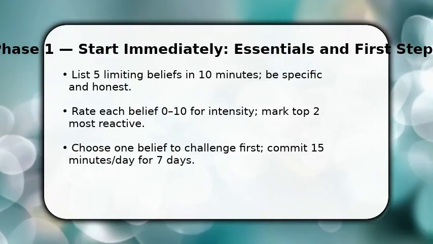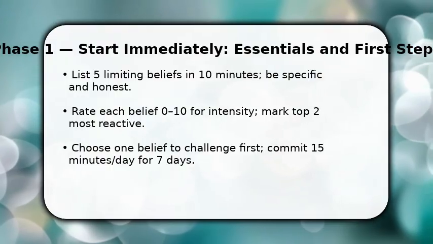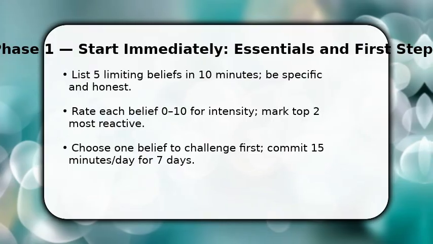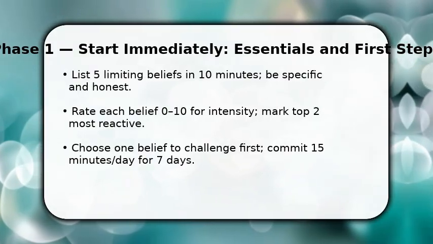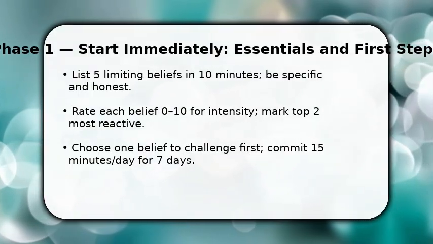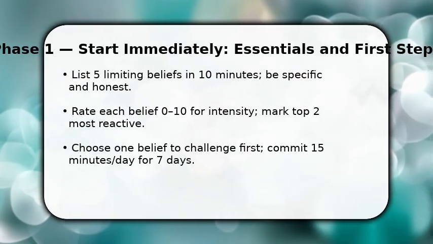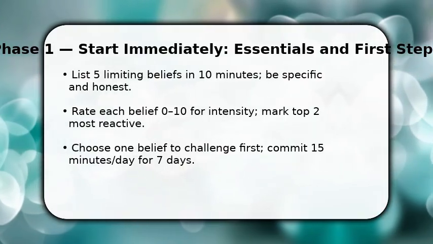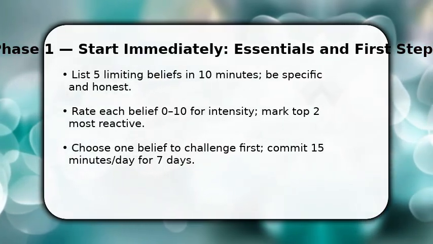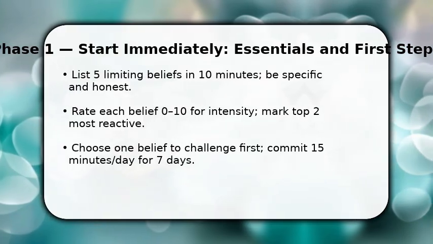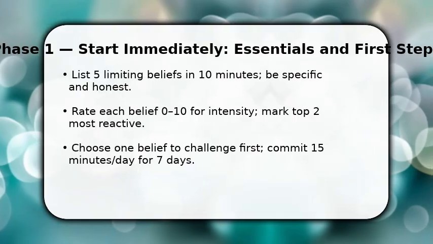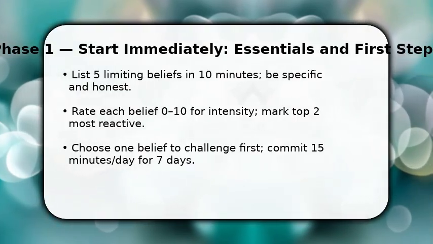You start by creating a concise inventory. Write 5 limiting beliefs, quickly and without judgment. Then, rate each belief from 0 to 10 for emotional intensity, so you know where to target effort. Once done, pick the single most reactive belief and schedule 15 minutes a day for 1 week to work on it. This avoids overwhelm and builds momentum. Make sure to set a simple timer and a dedicated spot, because consistent repetition rewires thought patterns.